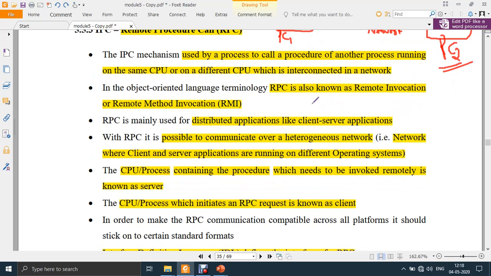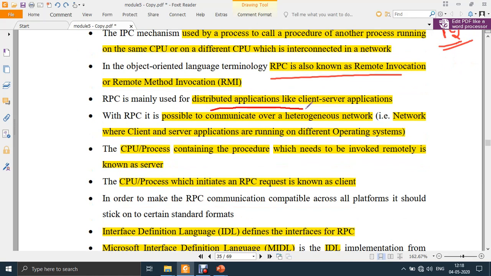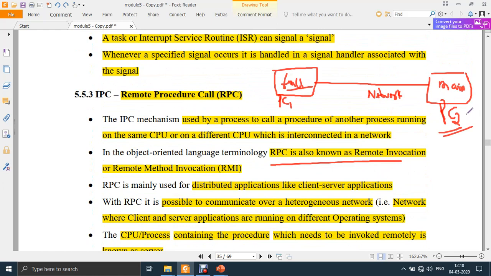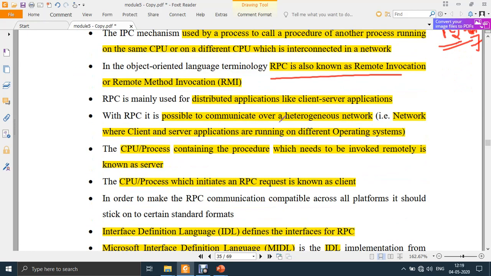RPC is also known as remote invocation or remote method invocation. RPC is mainly used for distributed applications like client-server applications. It is possible to communicate over a heterogeneous network. What do we mean by heterogeneous network? This PC2 can have, let's say, Windows 7 as the OS, but this PC1 can have, let's say, XP as the OS. The OSs are different, but even though they are different, the communication is still possible. That is what a heterogeneous network is.